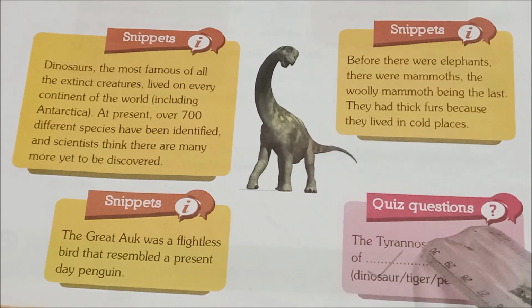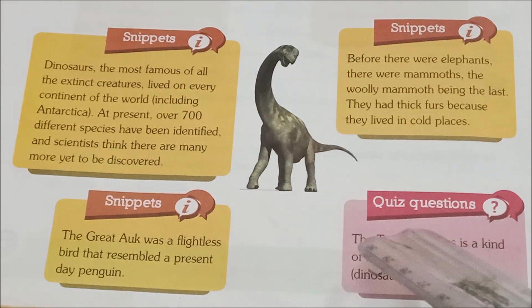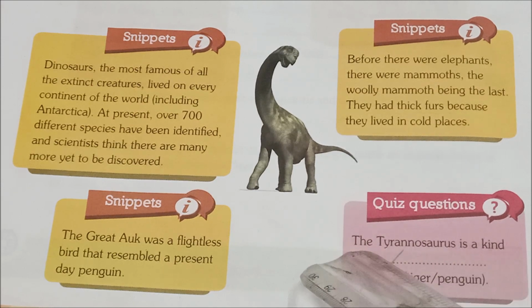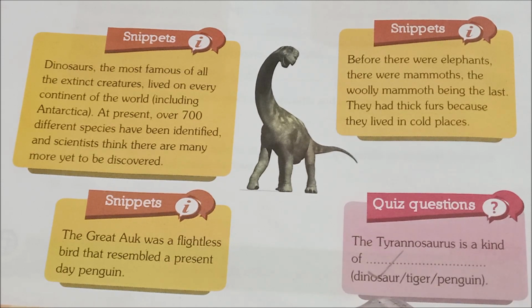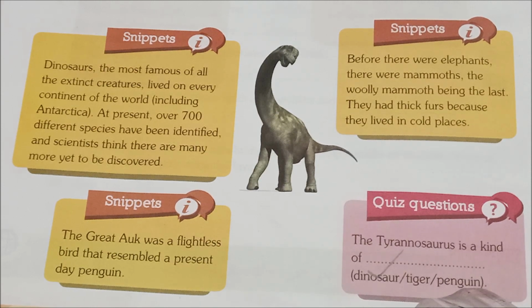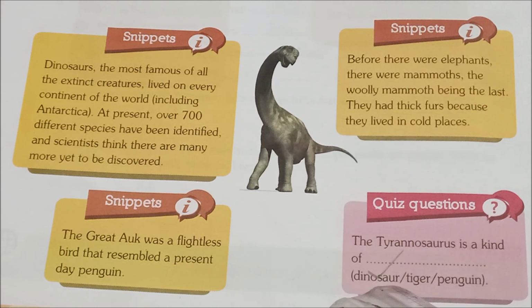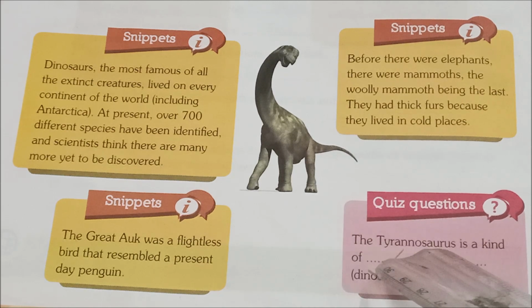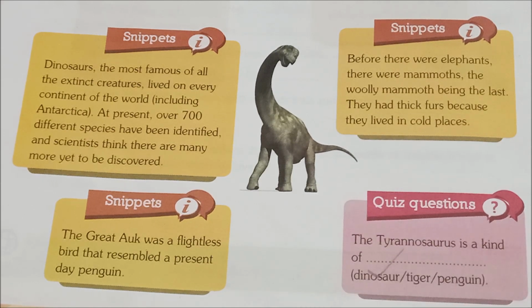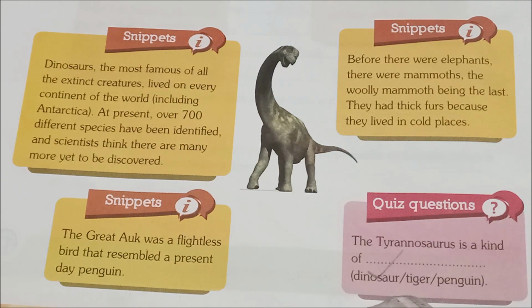Here you have one quiz question. Okay. See, the tyrannosaur is a kind of dash. Okay, here you have an option: dinosaur, tiger, penguin. Okay, the correct answer here is dinosaur. The tyrannosaurus is a kind of dinosaur. Okay, children? Yes.